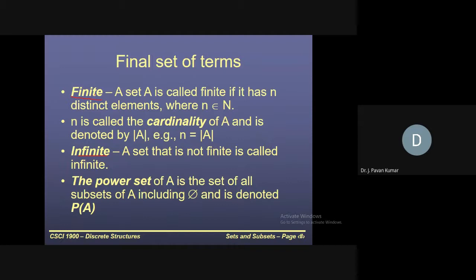Now you could get one doubt: what is an infinite set? For any set we could count and say, right? So why is there an infinite set? Just consider positive integers. Positive integers start from 1. So 1, 2, 3, and so on. Up to what extent will we have numbers? Is there any range? No range. Infinite. So we cannot say this many number of elements. Such kinds of sets we call infinite sets.